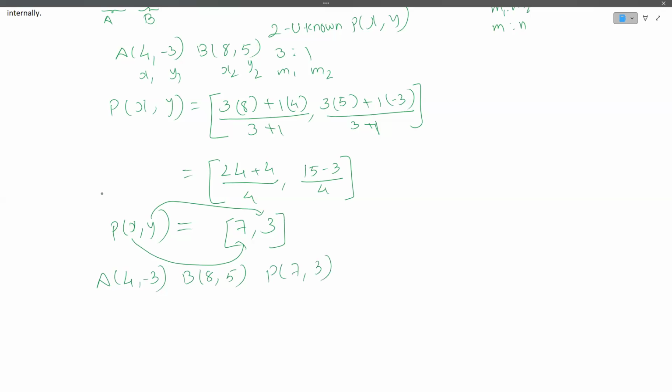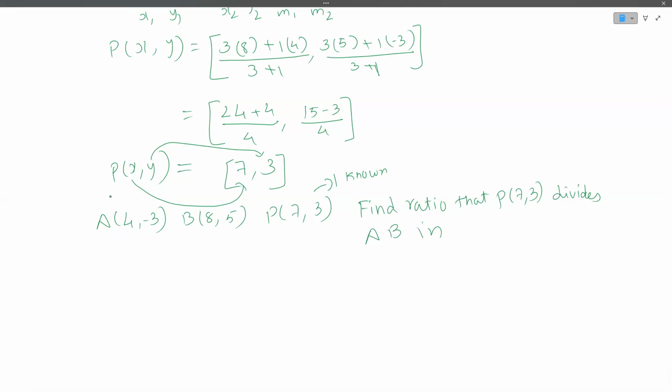Okay, this is the first known value. Now we are being asked to find the ratio. Find ratio. Okay, to find the ratio in which p, 7 comma 3, divides ab. Okay, so now to find the ratio, we know that the unknown ratio is going to be